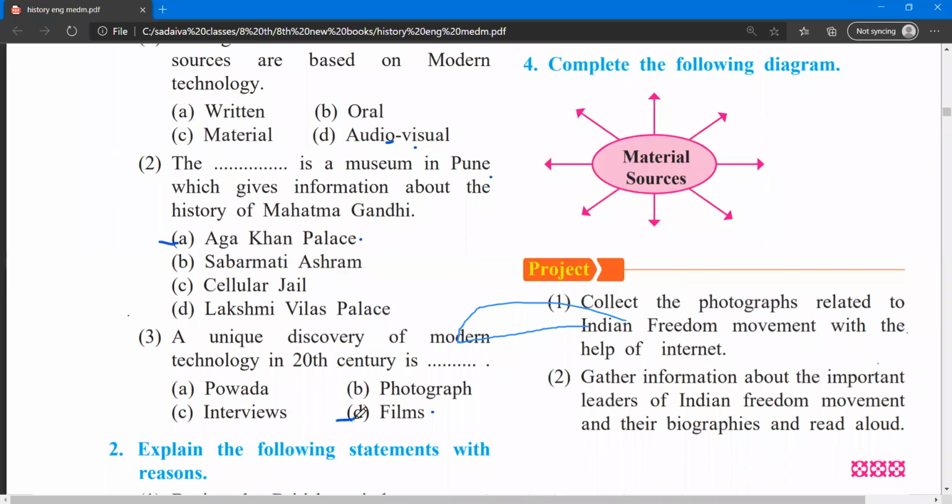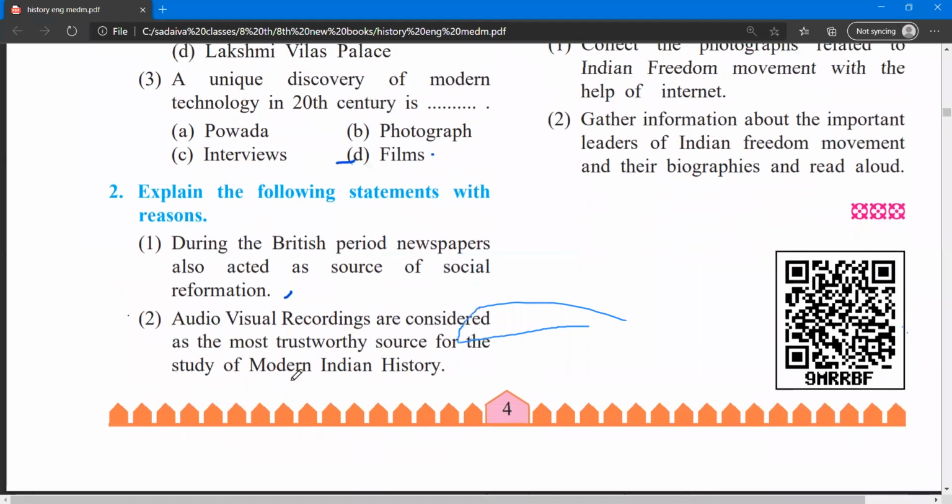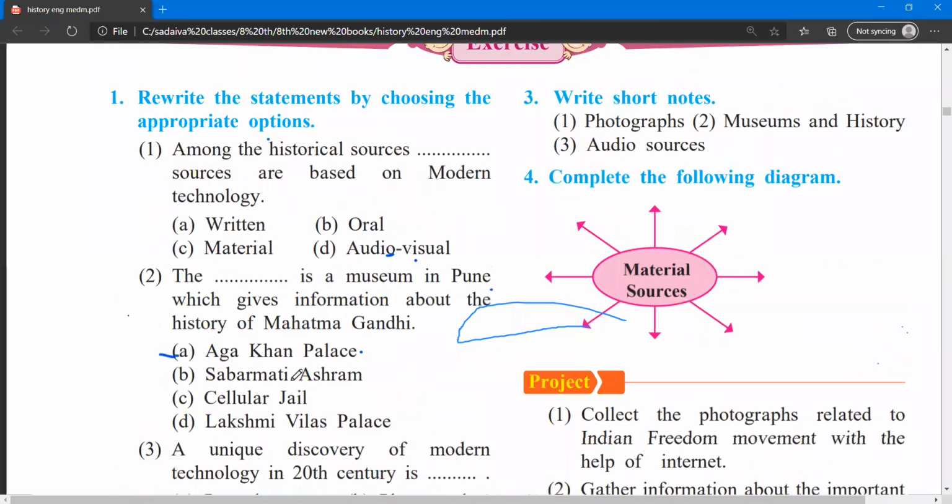So explain the statement with the reasons. During the British period, newspapers also acted as a source of social reformation. So how could you answer this, Shiva Mishra? If you can answer this, you can give the answer.